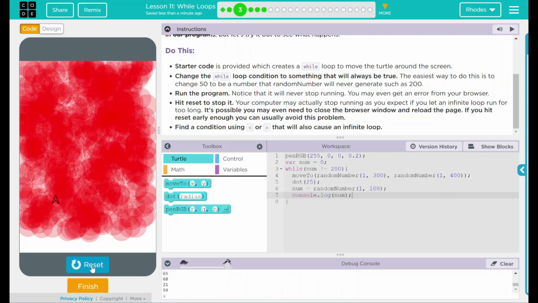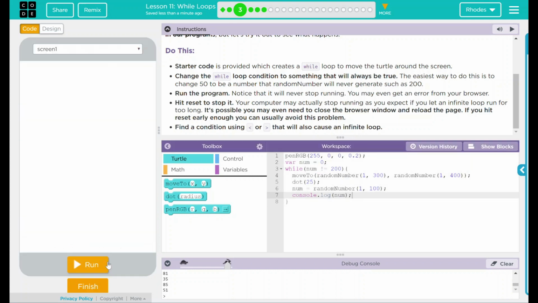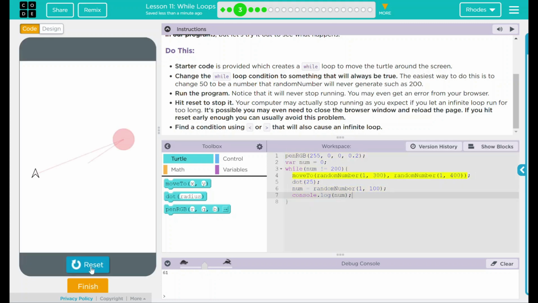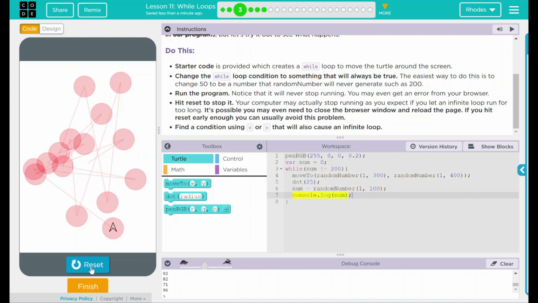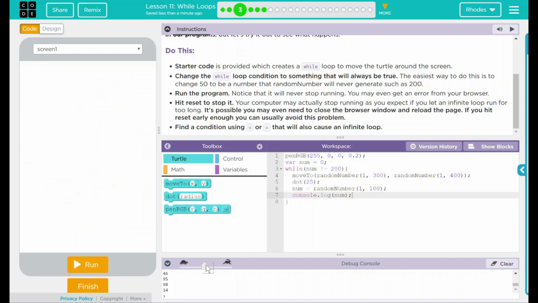And it's going slowly. It's chugging along there. Let's hit reset there. Let's slow this down and see if we can't see it a little better. Hit run. And our program's moving very slowly. At this rate, probably by the time you graduate from high school, it will probably crash. Well, this is fun, but I think it's time to move on. Let's reset here and run a little more.